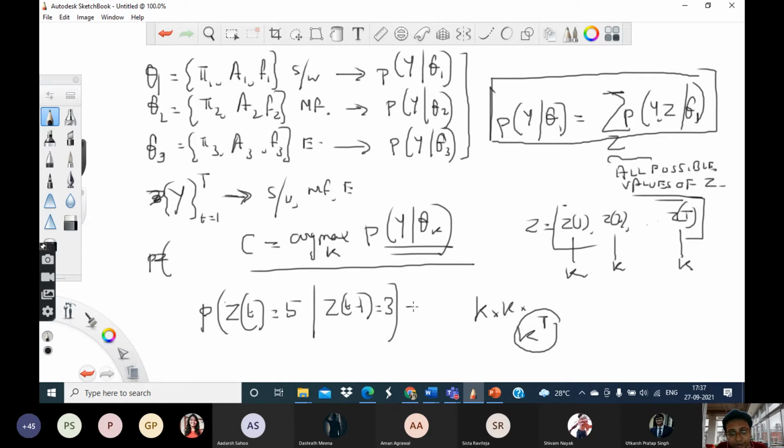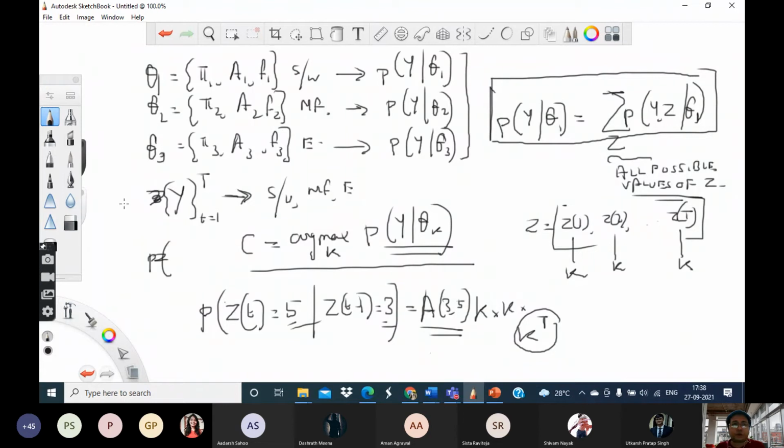Let's call it A of 3 comma 5. Similarly for other values also we'll have to establish these things. So now how to get those probabilities? This A is basically the state transition matrix whose entries contain these probabilities of the transitions. Now the question is how to get that matrix.